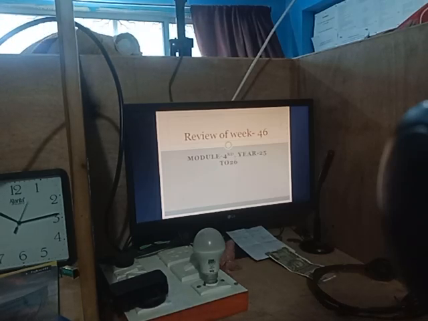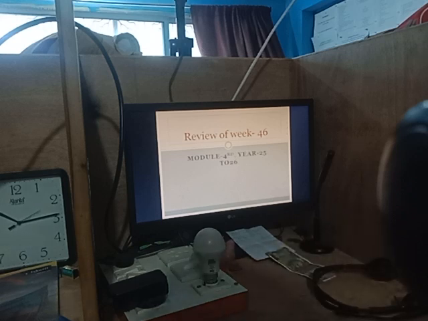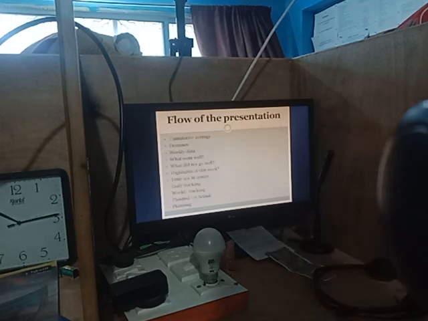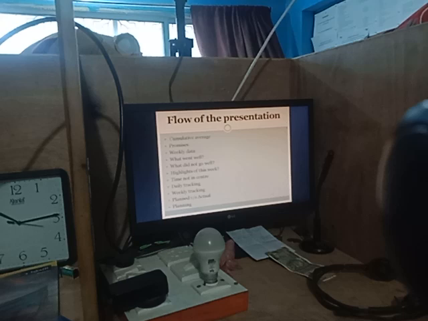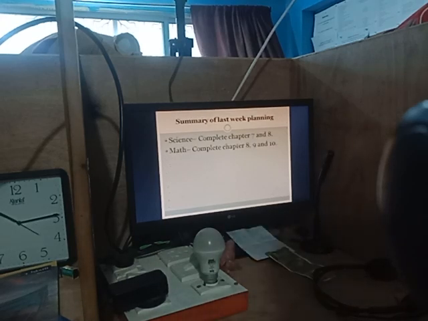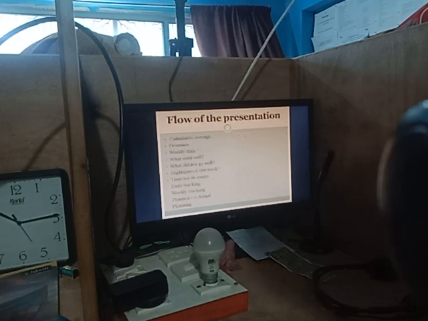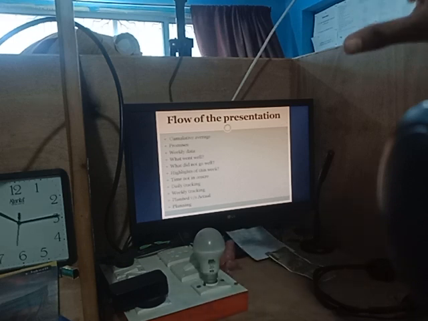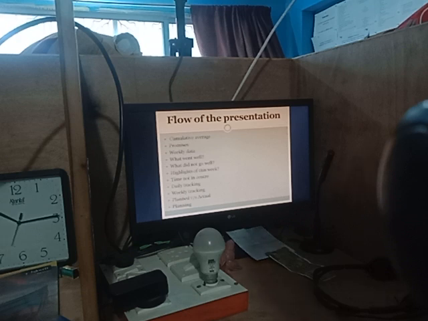Now I'm going to present my review of NEET 56 Model 4th year 2025 to 2026. Flow of the presentation: these are the points I'm going to talk about. And here is a summary of last week's planning. In the flow of the presentation, the summary of last week's planning is missing, and cumulative. Okay, I will tell you these points.